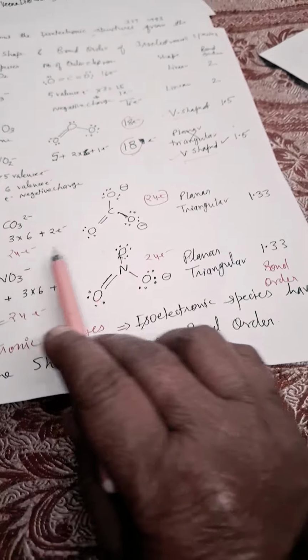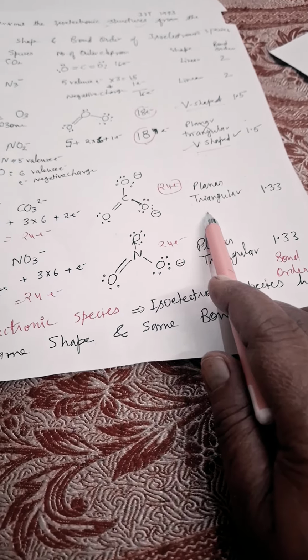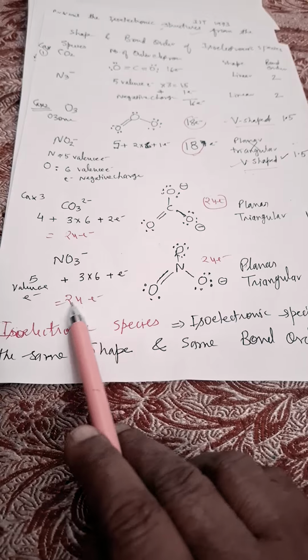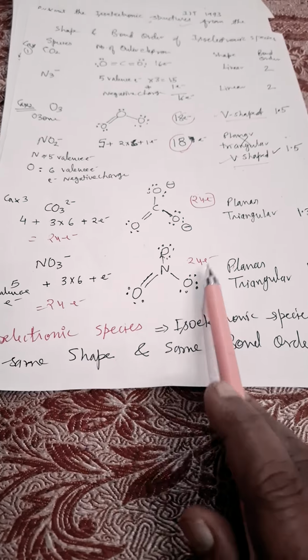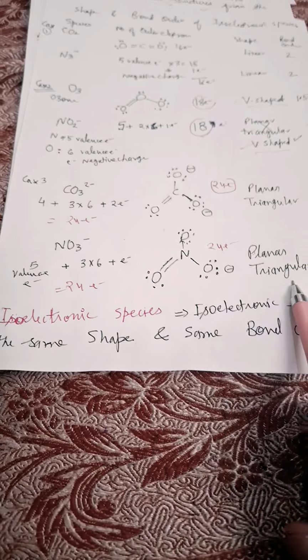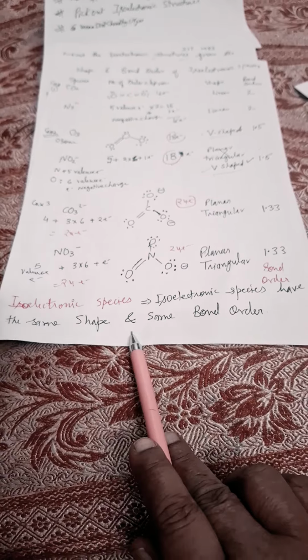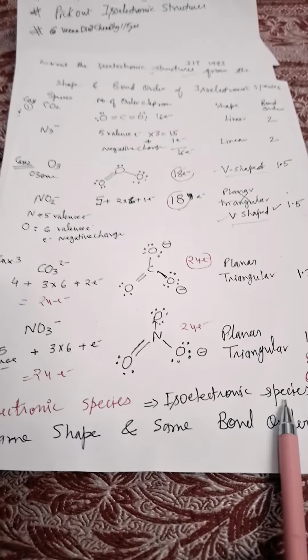In the case of carbonate, planar triangular shape, negative charge, total 24 electrons. Nitrate also has 24 electrons. Both of them have planar trigonal geometry. Bond order is 1.33. So they have the same shape and the same bond order. So they are isoelectronic structures.